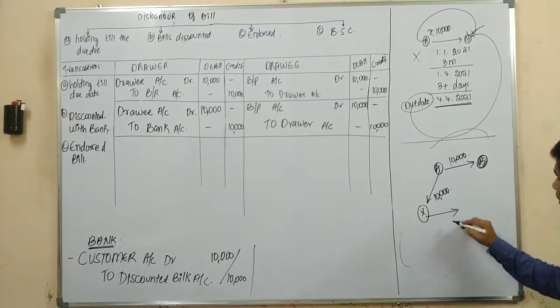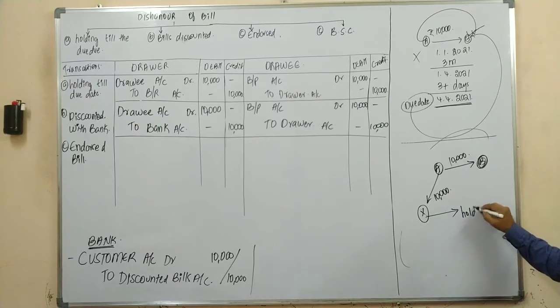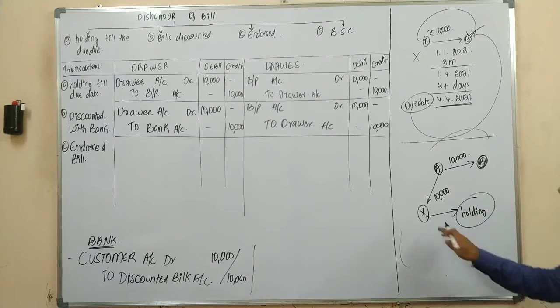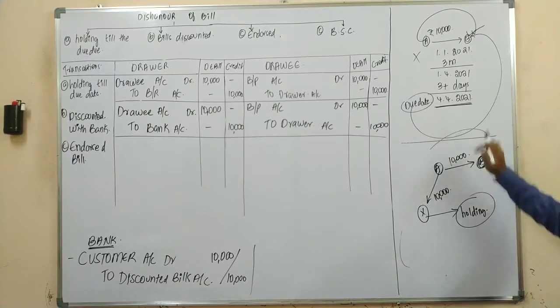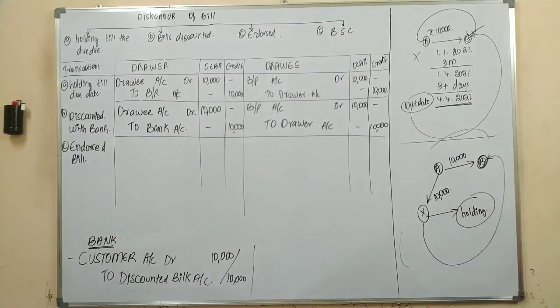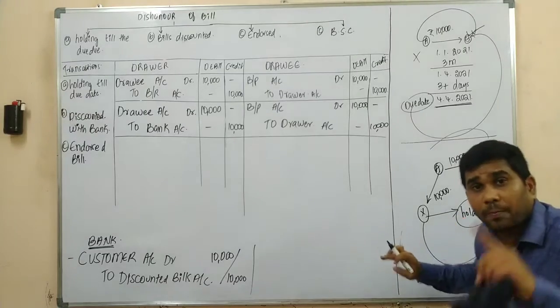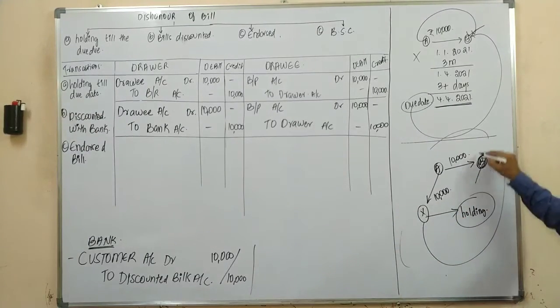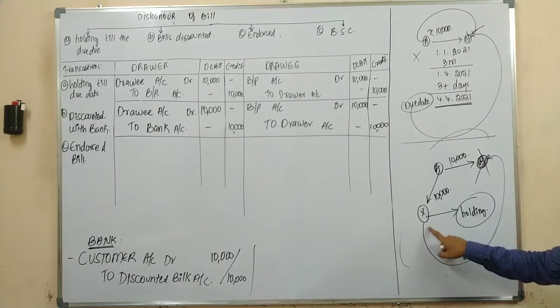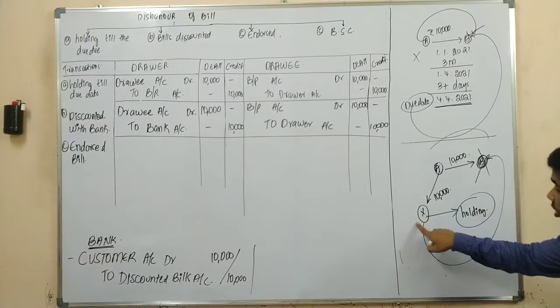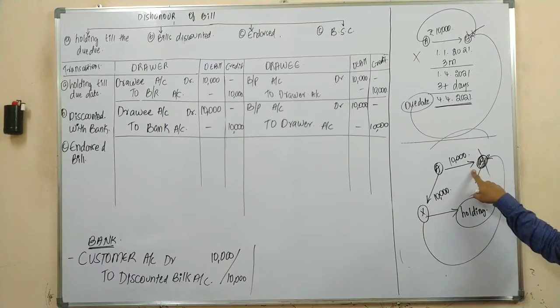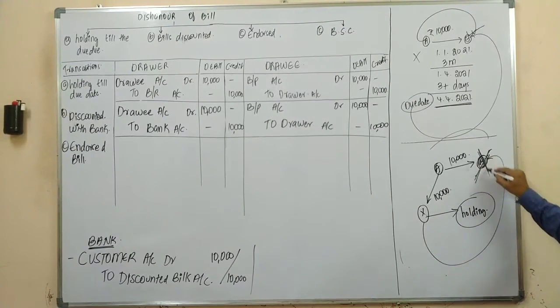So on due date, who is holding the bill? Mr. X is holding the bill. Yes or no? As Mr. X is holding the bill, on due date, Mr. X would approach Mr. B, and Mr. B is supposed to pay the amount, but in our case, the bill was dishonored. He is not paying the amount. Yes or no? Upon presenting the bill by the endorsee to the drawee, he failed to pay the amount.